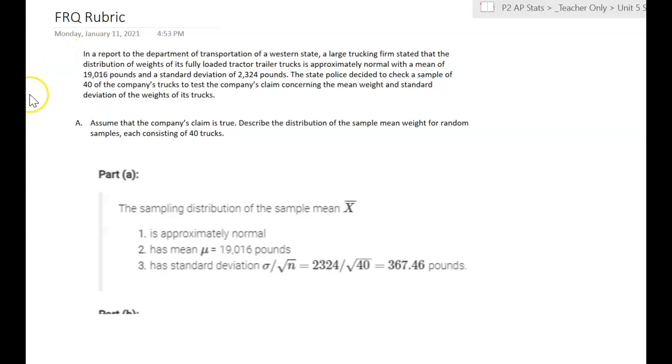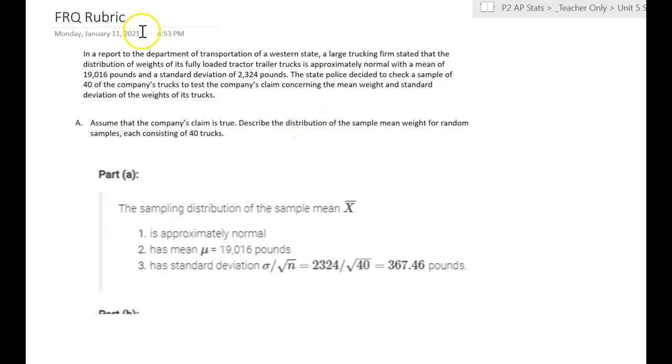So jumping right in, we see that in a report to the Department of Transportation of a Western state, a large trucking firm stated that the distribution of weights of its fully loaded tractor-trailer trucks is approximately normal with a mean of 19,016 pounds and a standard deviation of 2,324 pounds. The state police decide to check a sample of 40 of the company's trucks to test the company's claim concerning the mean weight and standard deviation weight of its trucks.